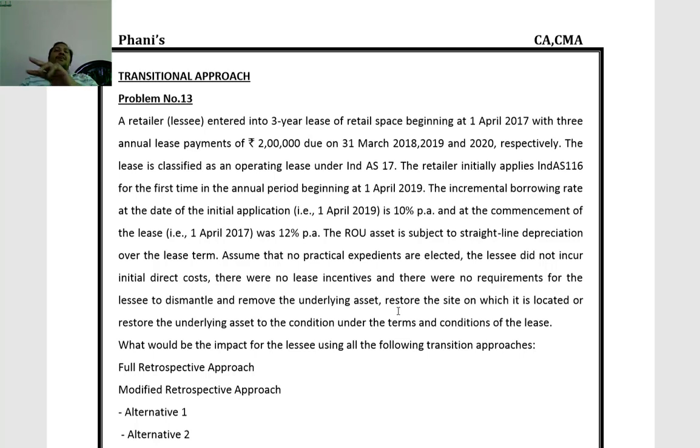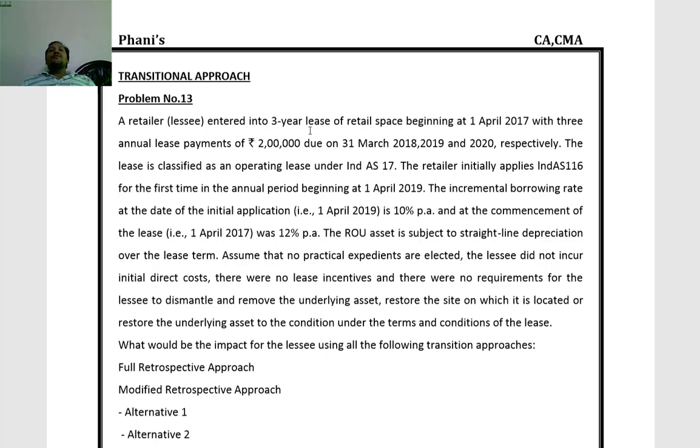This is a transitional approach he is speaking about. So, lease is already in existence. Now, Ind AS 116 applicability arises. Transitional approaches. Full retrospective approach is there. Modified retrospective approaches are there. So, first we will discuss full retrospective approach. In case of full retrospective approach, we will be calculating the lease liability and right of use of asset as if the Ind AS 116 provisions are followed from the beginning, from the commencement of the lease, discounting rate being the rate prevailing on the commencement of the lease.